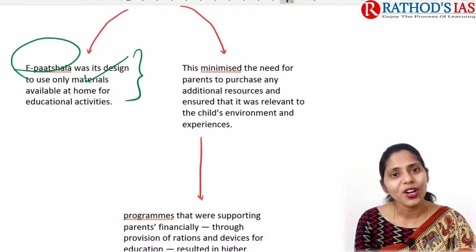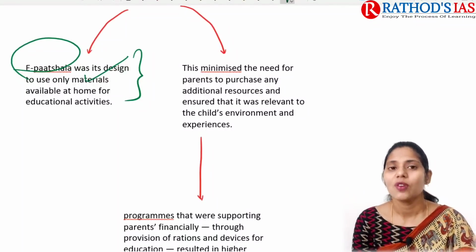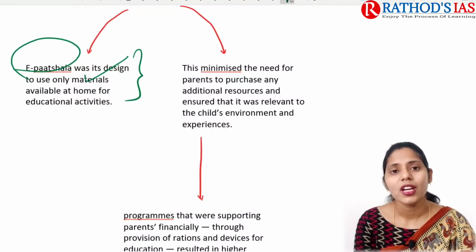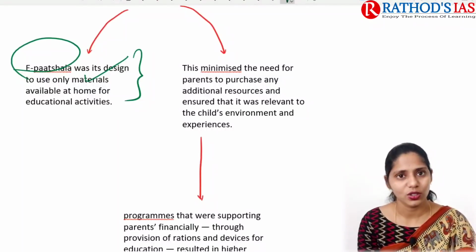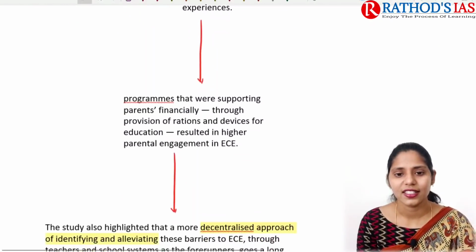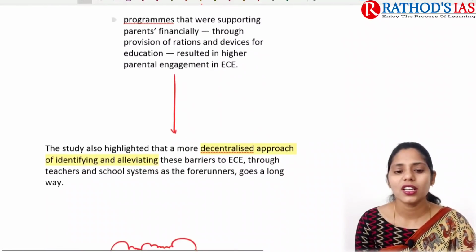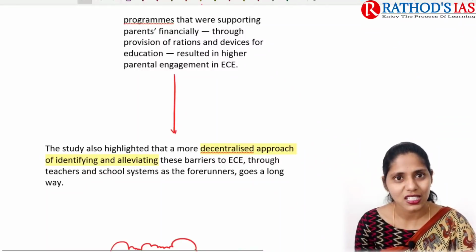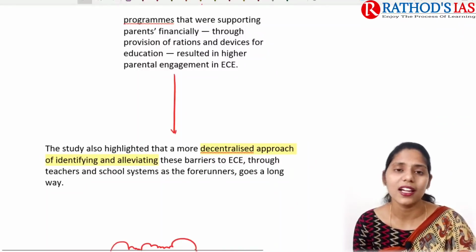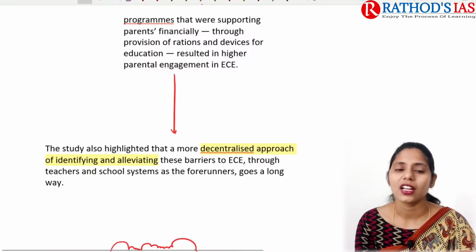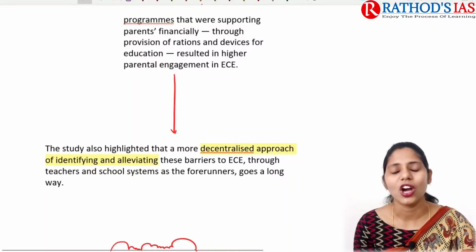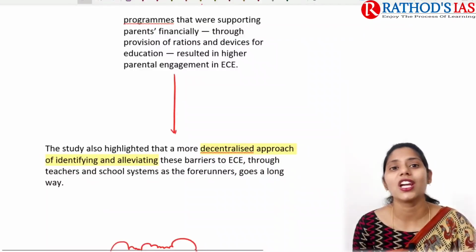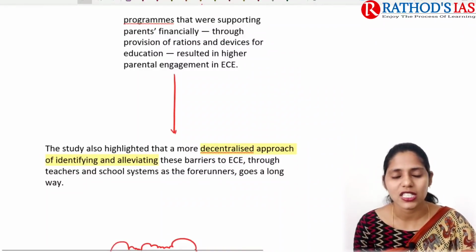In this way, whenever we impart education to our children with the materials present in our home, that will be helpful to minimize our investments as well. So parents will engage more enthusiastically, right? One more thing: we can give some finances to parents from the government side, so they can get finance to provide rations and devices for education, especially regarding early childhood education. For example, the government can provide educational toys, like charts which contain alphabets,